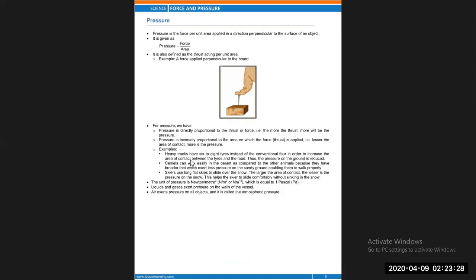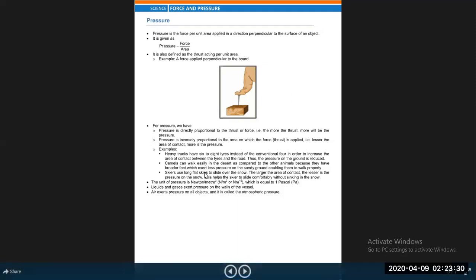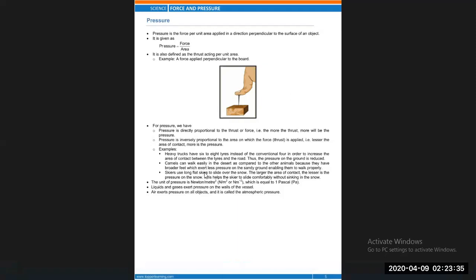A camel can walk easily in the desert as compared to other animals because they have broader feet, which exert less pressure on the sandy ground, enabling them to walk properly.